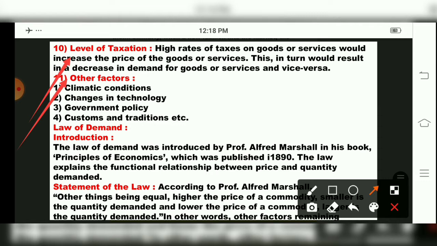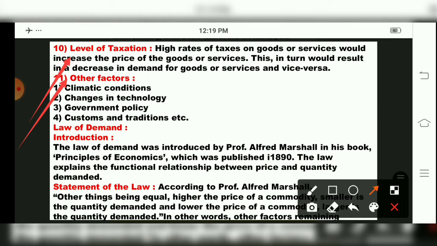Changes in technology: if you are using more modern, advanced technology, the cost of that particular product will also increase. Government policy, as we have studied: taxes have been increased, so product price also increases, and this has an effect on demand. Customs and traditions: according to the festivals, people will start wearing clothes, people will purchase commodities. So this also has an effect on demand. These are the determinants of demand we have studied.